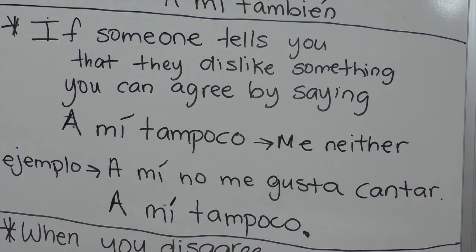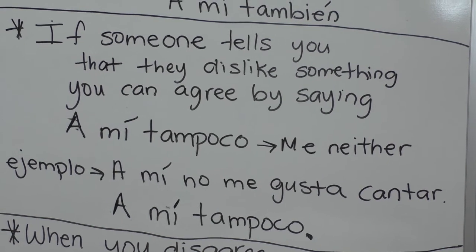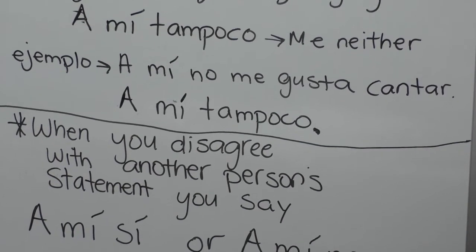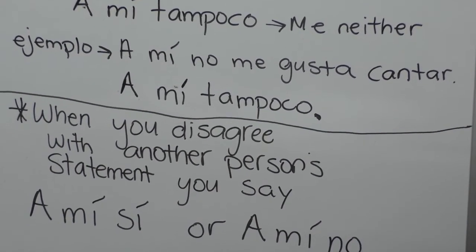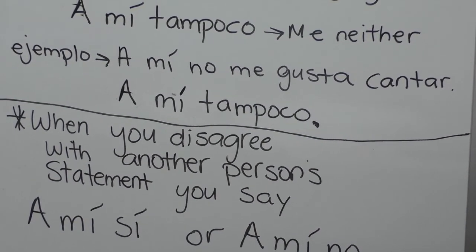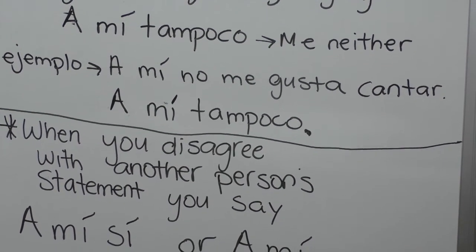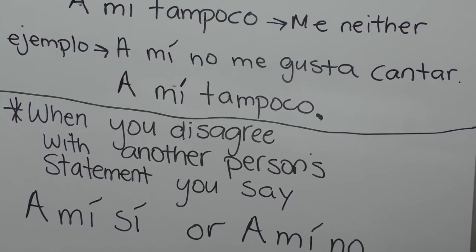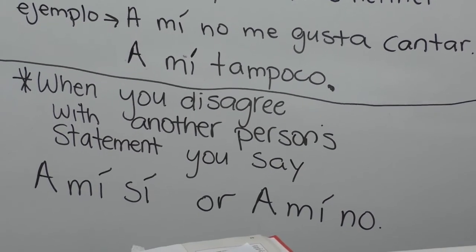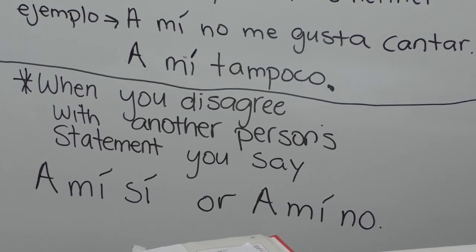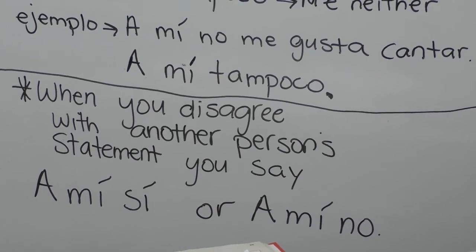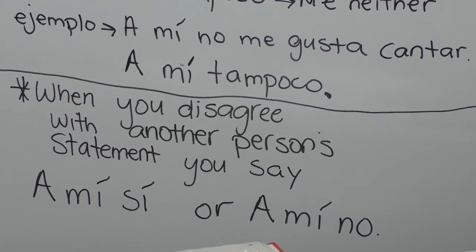Now, you can disagree. When you disagree with another person's statement, that's our next rule. When you disagree with another person's statement, you say, a mí sí, or you can say, a mí no.